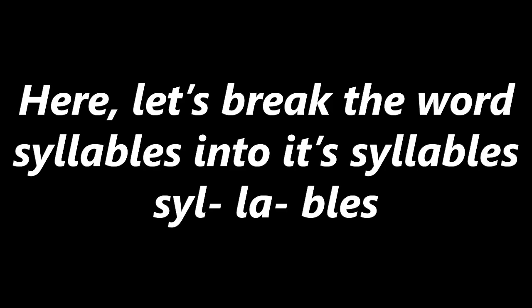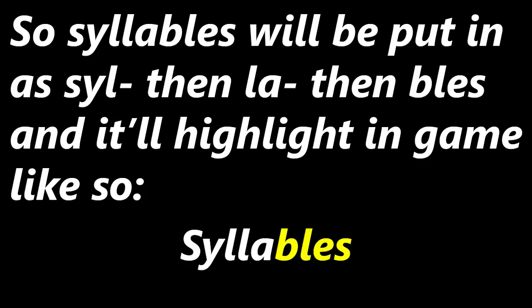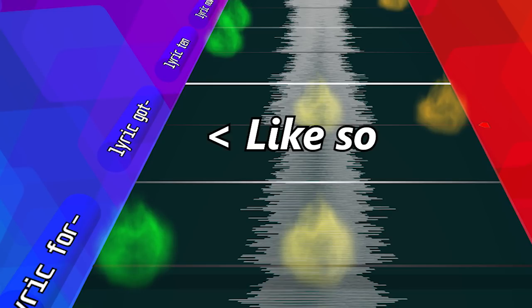But you may be asking yourself, Aaron, what about syllables? Yeah, they're pretty easy. So say you want a word to be highlighted in different pieces, but you want it to show up as one connected word. So at the end of each section that you want to be highlighted individually, just use a dash. It'll show up as a connected word to everything else that's after that thing with a dash. So say you have the word syllable, put syll dash, put la dash, and then put bull, and it'll show up as one connected word in game, highlighted separately.